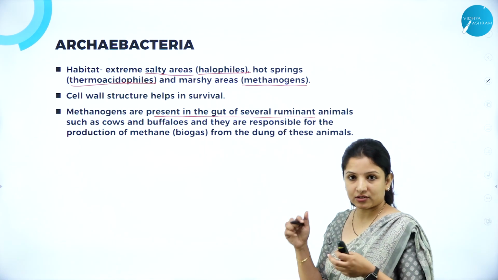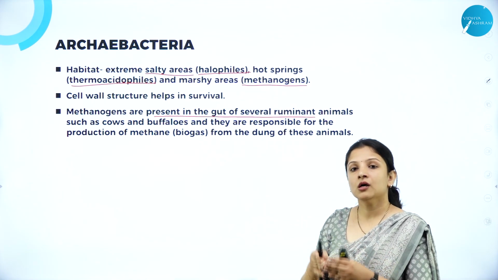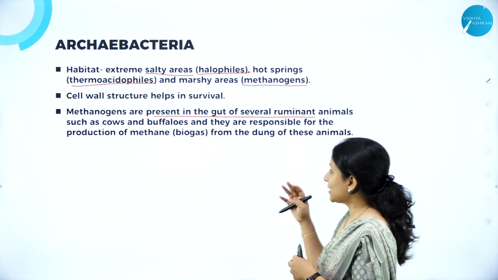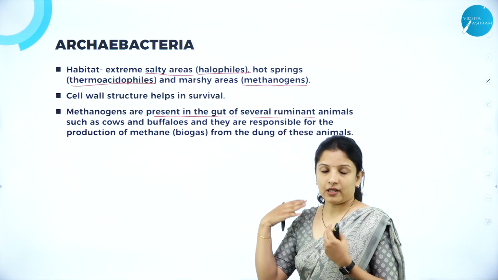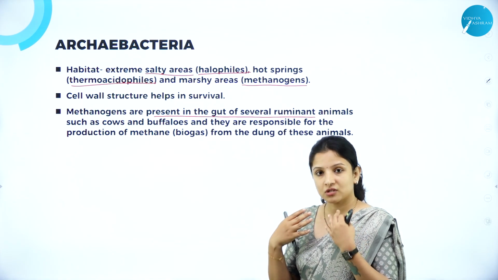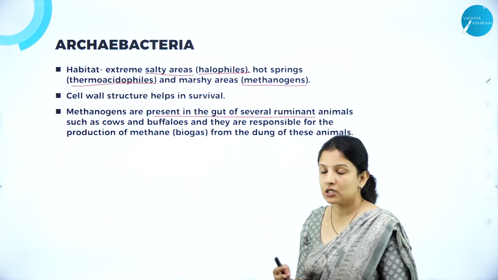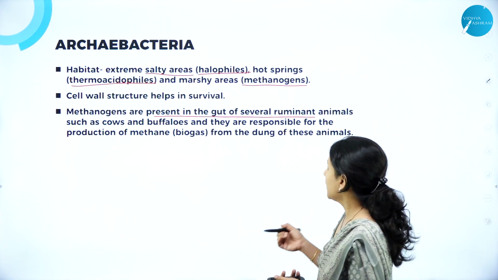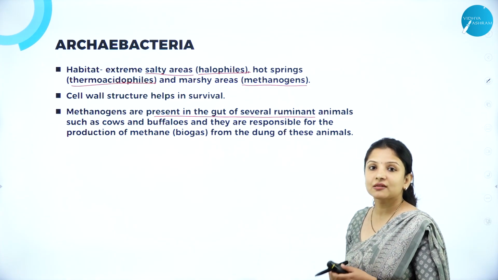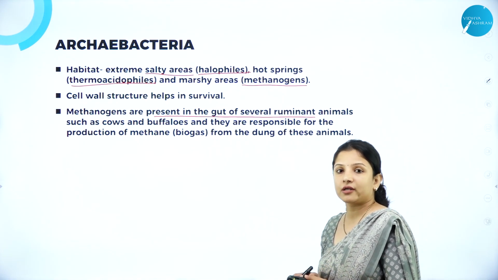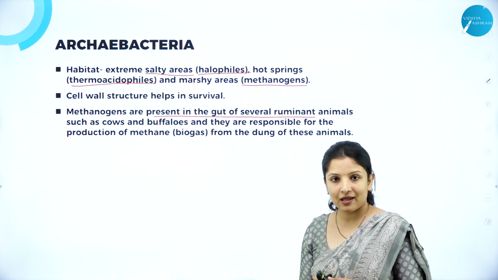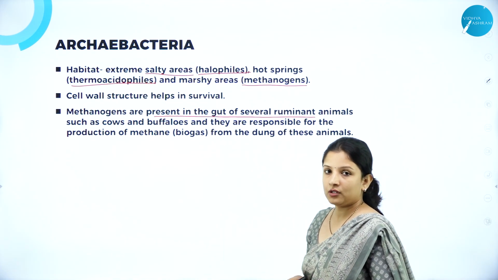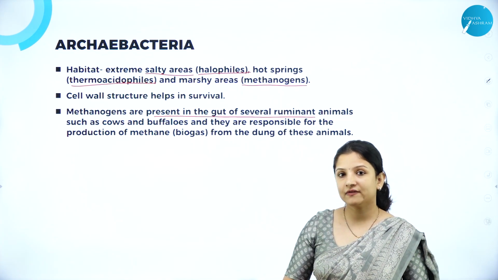These methanogen bacteria stay in the gut or intestine of these ruminant animals, and whenever these animals excrete dung, they produce methane in that dung, and that is why they are called methanogens. So methanogens are the organisms that produce methane from the excreta of the animal. And talking about the cell wall, do these bacteria have a cell wall?